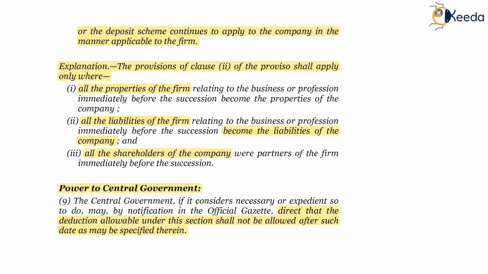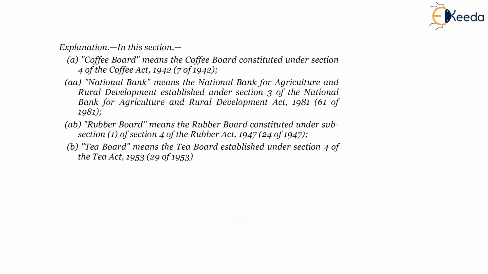So the provisions of section 33AB may be unnotified, may not be applicable from so and so date, if the central government by notification specifies. So subsection 9 only empowers the central government to specify such notification.